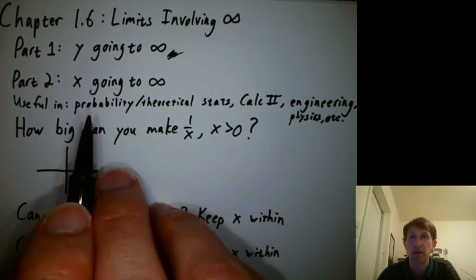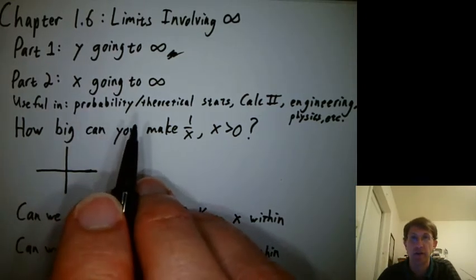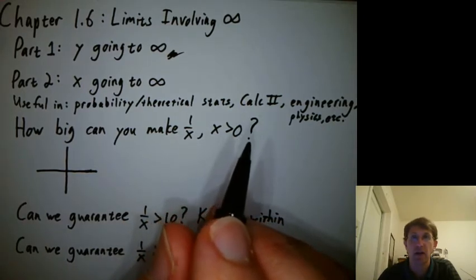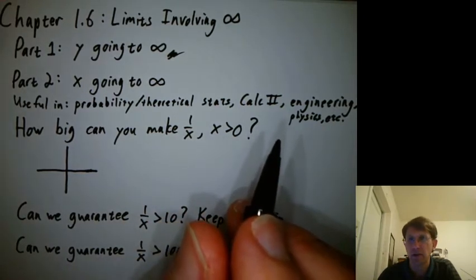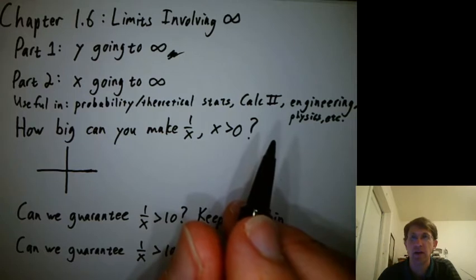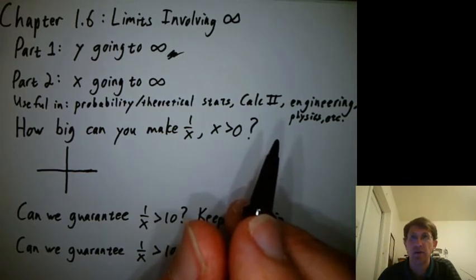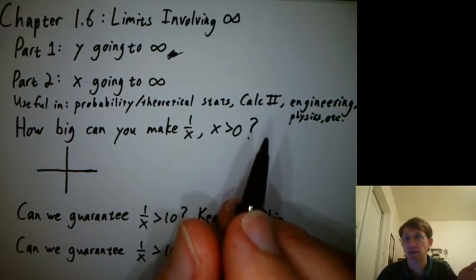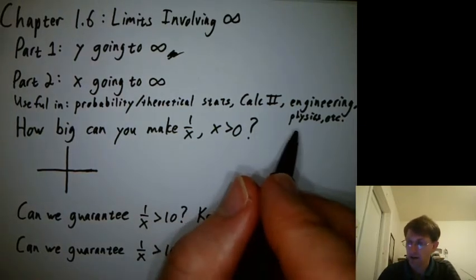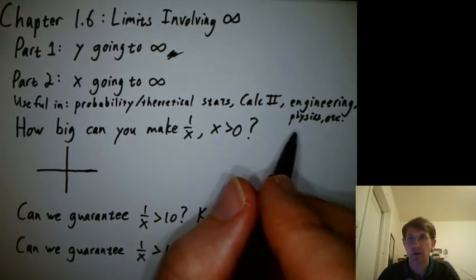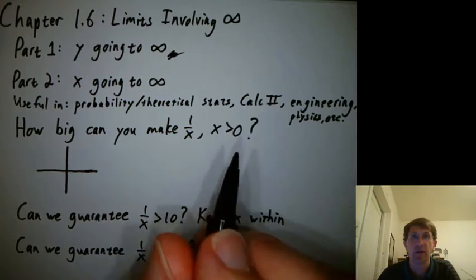Limits involving infinity are useful in probability and theoretical statistics. We use them in Calc 2 a lot. They're useful in engineering. You wouldn't think things can go to infinity in engineering, but it is actually helpful sometimes to think about what happens to a system as time goes to infinity. Useful in physics as you get infinitely far away from something, all kinds of stuff like that.